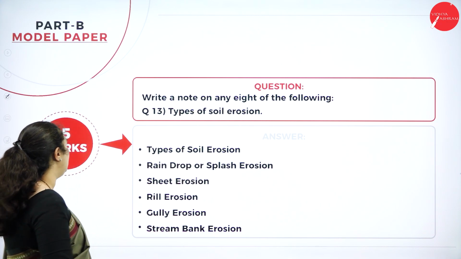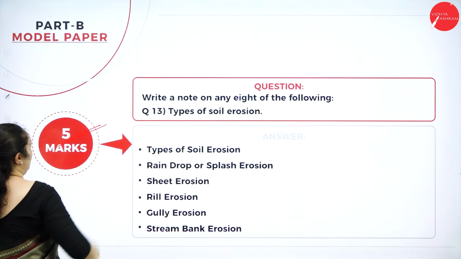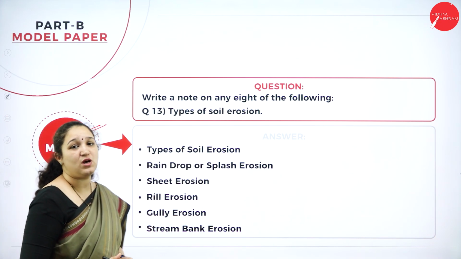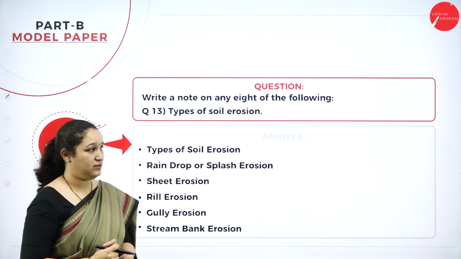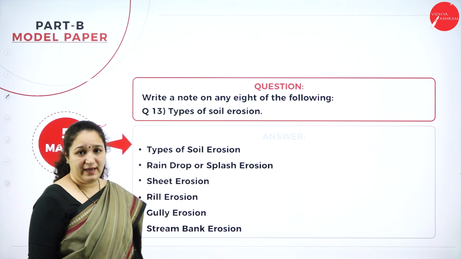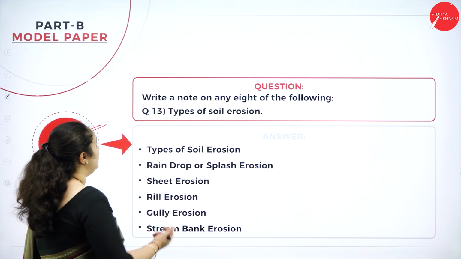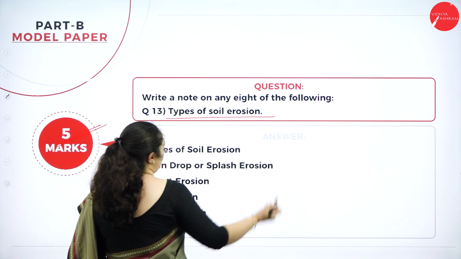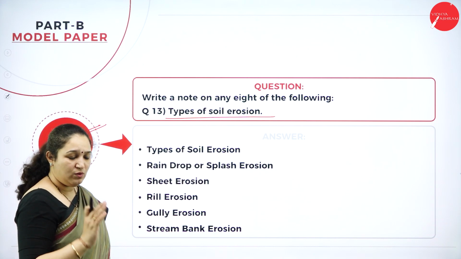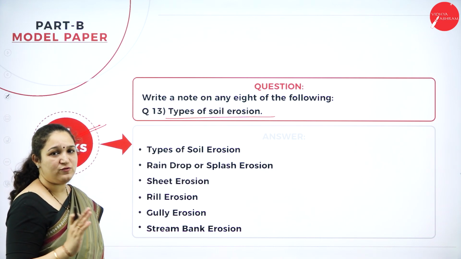Next is section B, that is the 5 marker. You have 10 questions out of which you have to answer 8. So write a note on any 8 of the following. 13th question, types of soil erosion. It's very clear. They're just asking what the different types of soil erosion are.